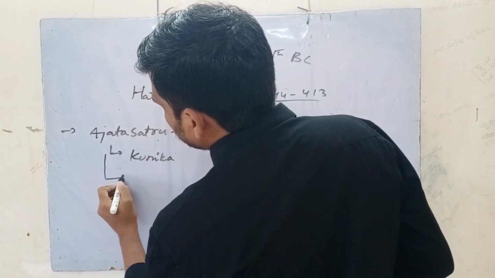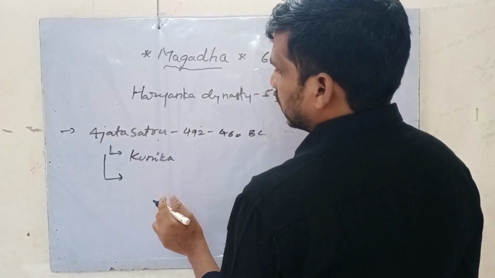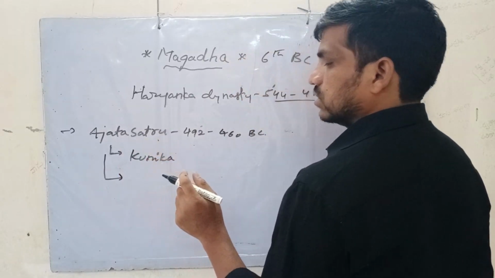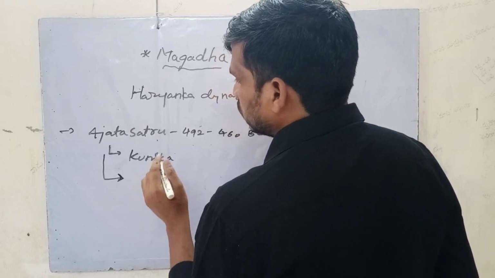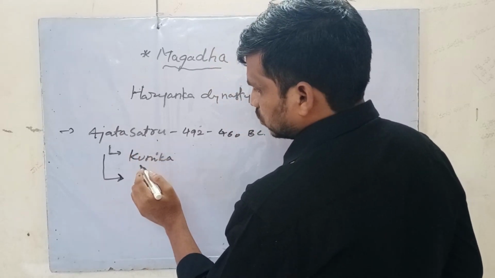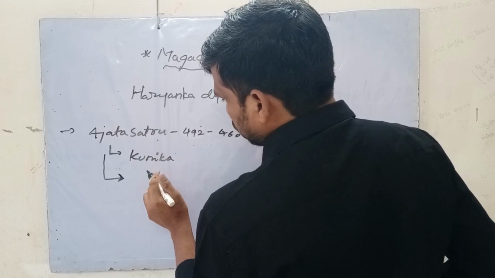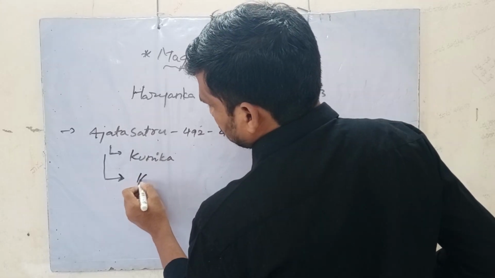And how did he come to rule? He killed his father. There are various stories about the killing of his father, but he came to the throne by killing his father.